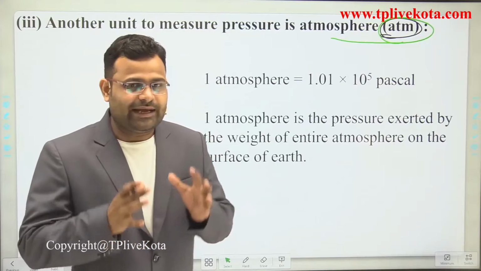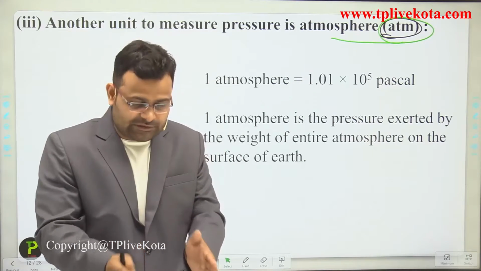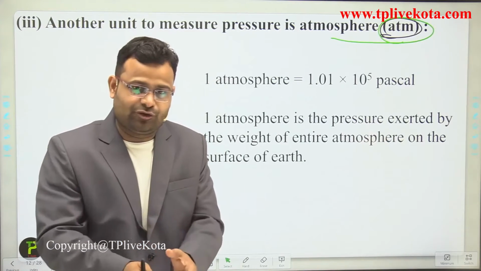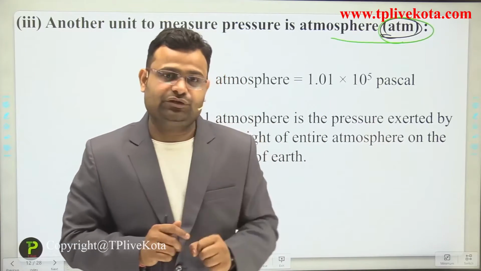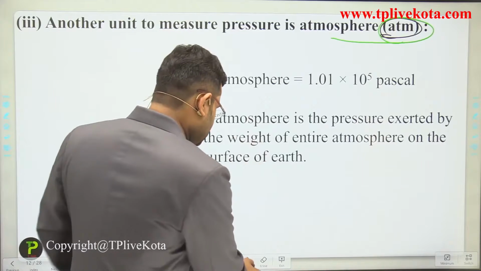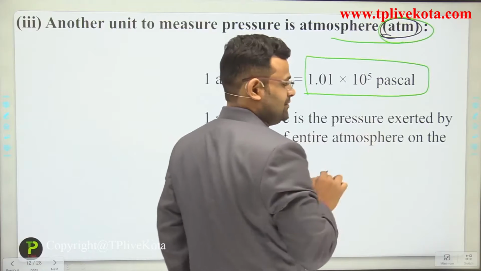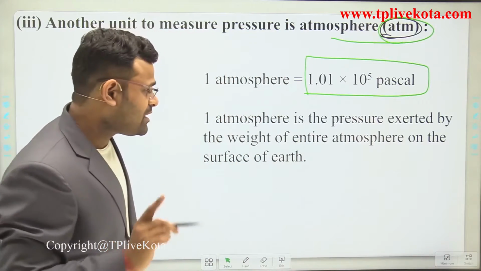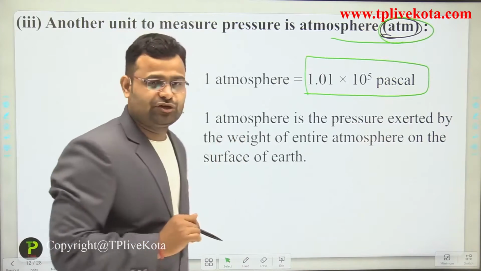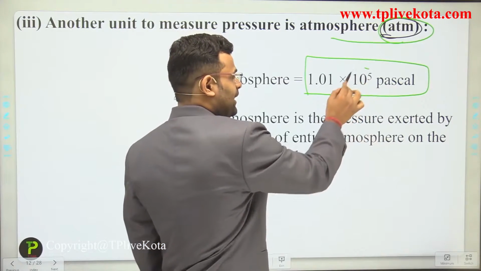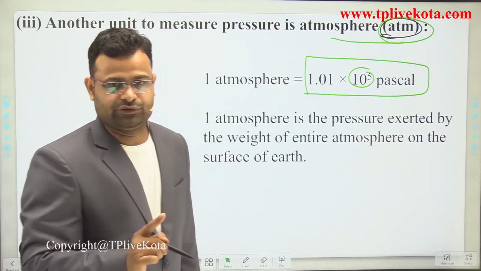Similarly, 1 atmospheric pressure means, what is the atmosphere? Atmosphere is a column of air. Our atmosphere applies some force on earth, that is the atmospheric pressure. 1 atmospheric pressure is equivalent to 1.01 into 10 to the power 5 Pascal. Please remember it and write it at the topmost corner of your copies: 1.01 into 10 to the power 5 Pascal. That is 1 atmospheric pressure.